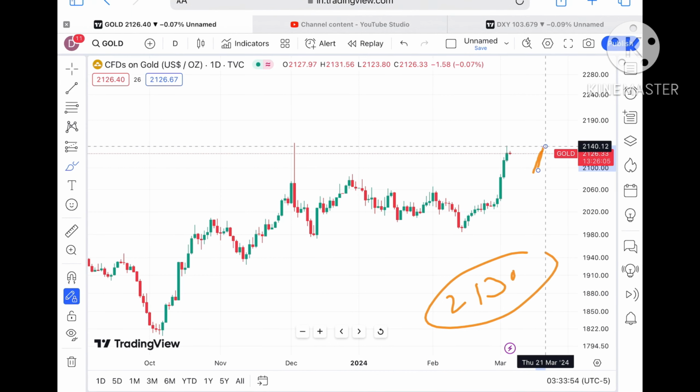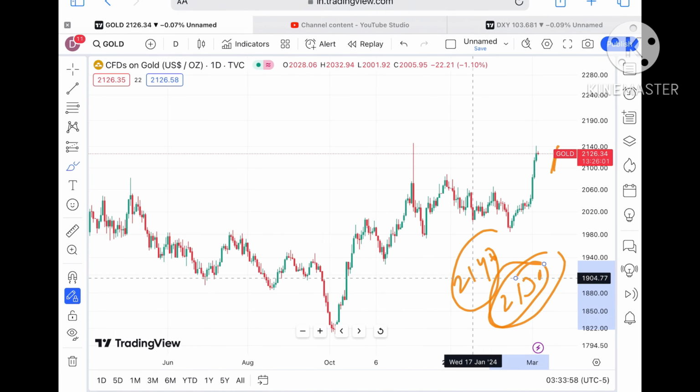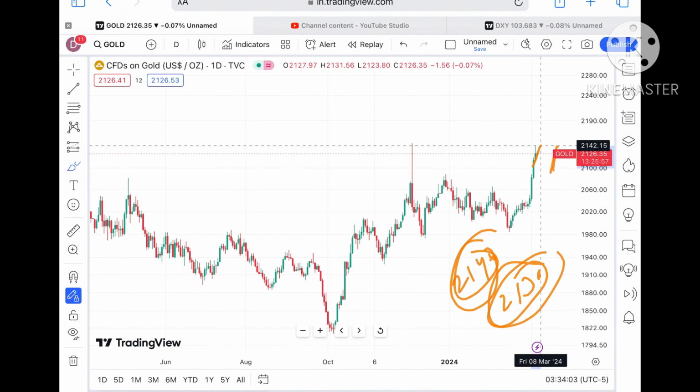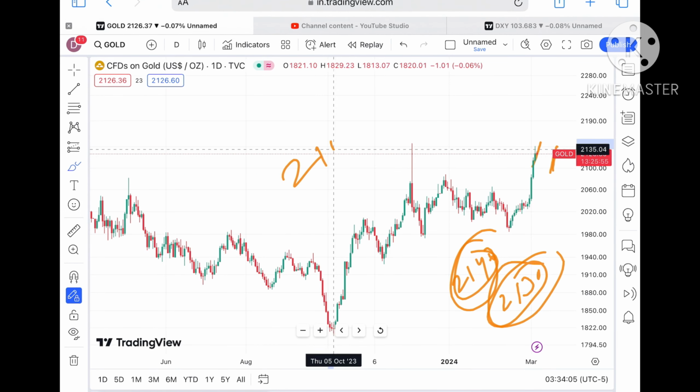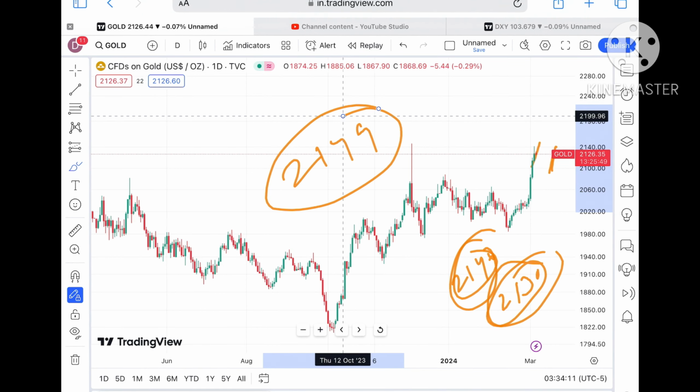Suppose the price sustains, it can go towards a level of $2130, and from there it can move further higher towards a level of 2140. Chances are very high that if the price sustains above a level of 2131, we can see a further upside towards 2140, and if that sustains, then we can see it touch a level of 2149.